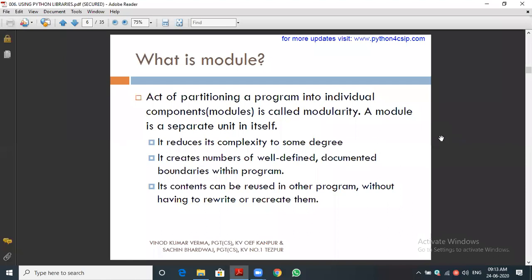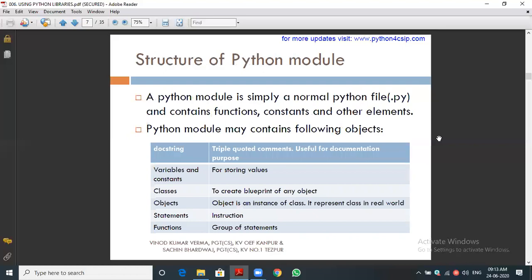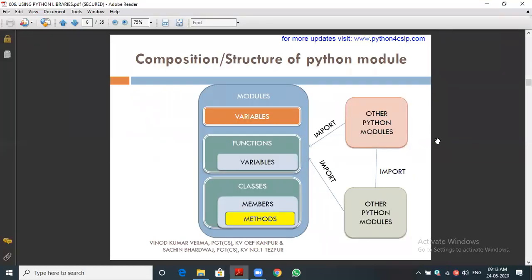And in another program we can use the same module, the same function, we can call it. This image will be useful for you to understand what a module is. A module contains global variables and functions. Inside the function we are using some variables. For example, in the area module we created, the R variable we used is a local variable.